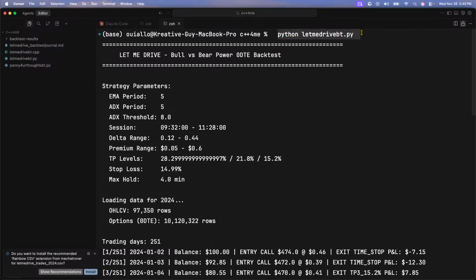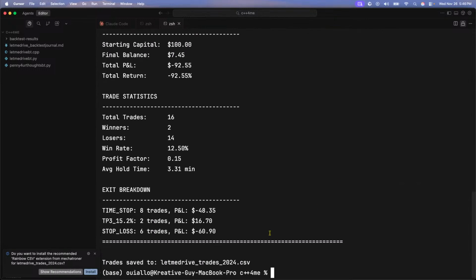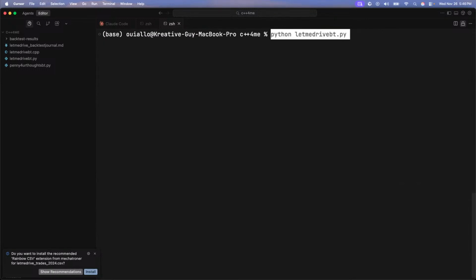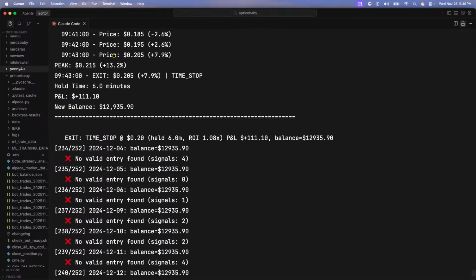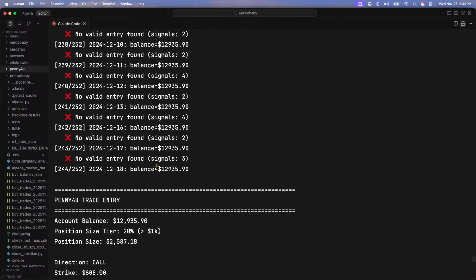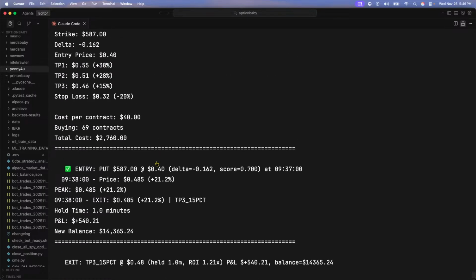Bro, I really wanted to use C++, but it's just not working. All right, let's look at our backtest. Where are we at? It's at 12,000, fam. What month? 13, 14. We're in December, so it's about to finish out.